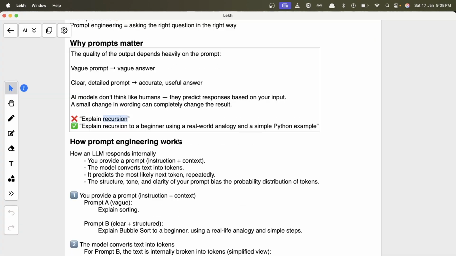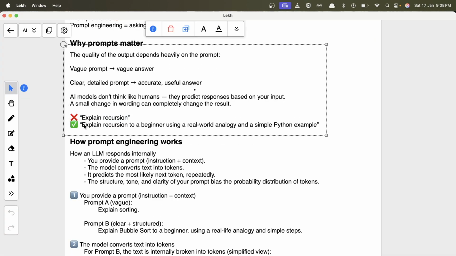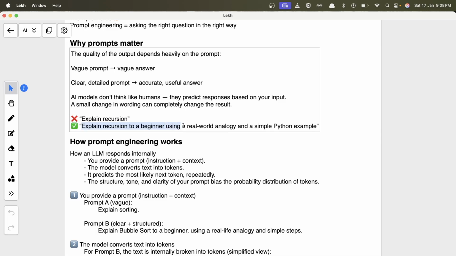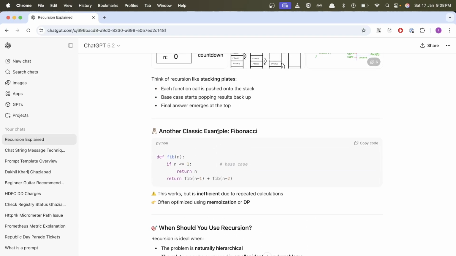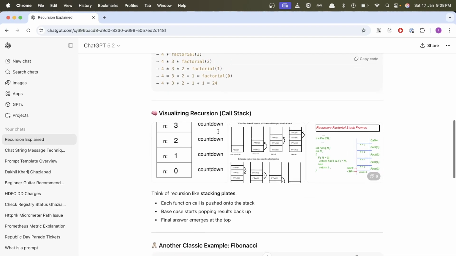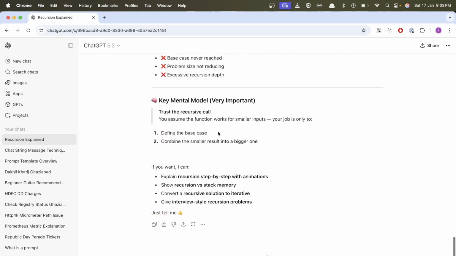But let's try again with this type of prompt where I provided a bit more context, where I'm saying give me a simple Python example and it should be for a beginner. Right now the example is in Python only, right? By default it's selecting Python. So instead of Python, let's say Java.